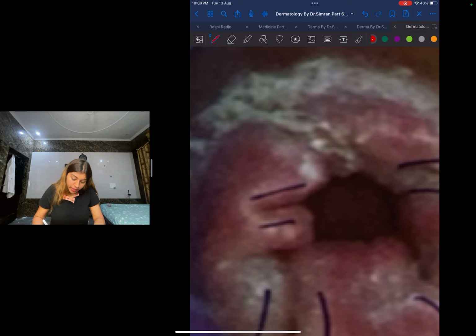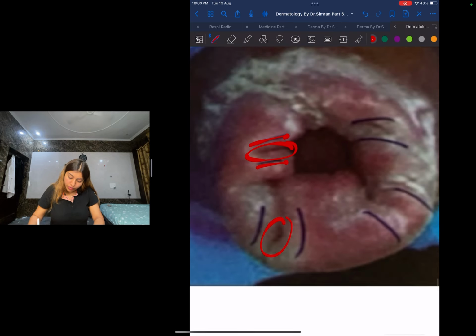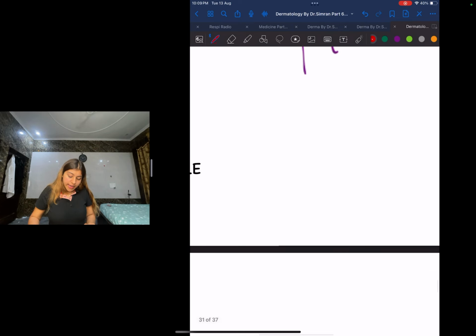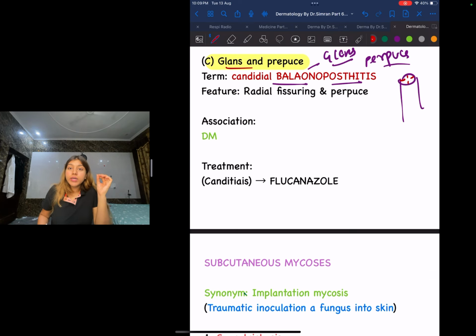I'm going to again highlight over here, in the middle over here. This is your radial fissuring over here, right? Okay, this is all in all your radial fissuring. Next, guys, let us talk about the association. What is balanoposthitis associated with? It is associated with diabetes mellitus. And since this is a candida, it is going to be fluconazole.